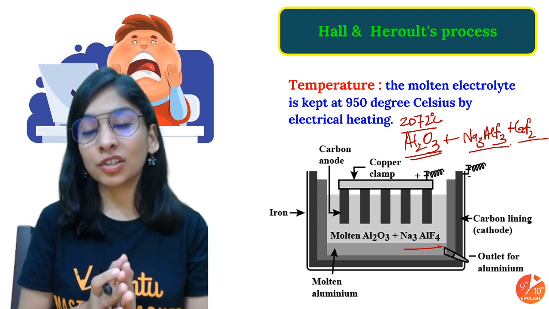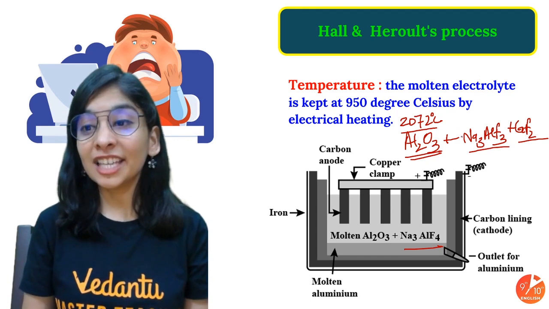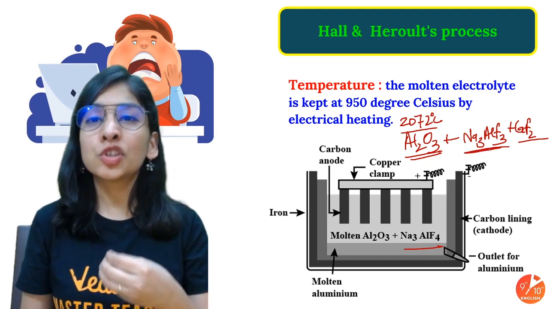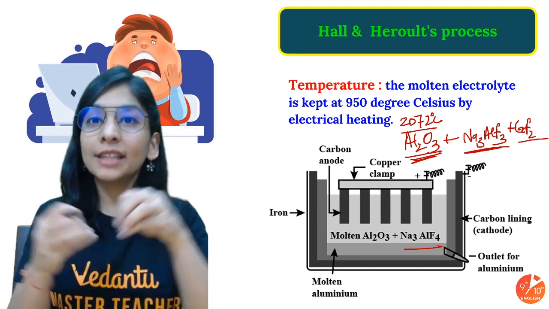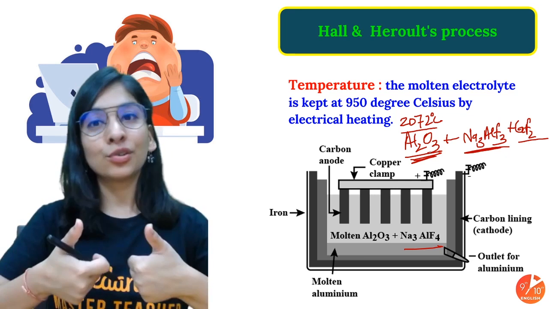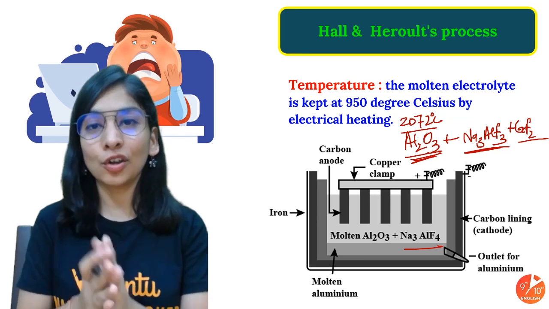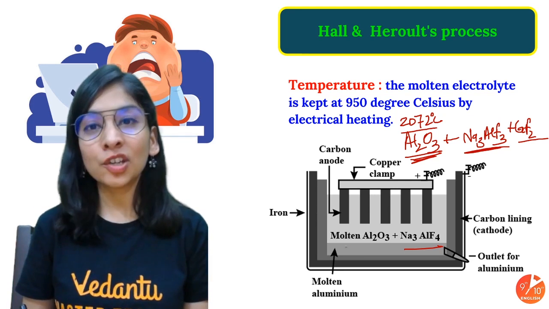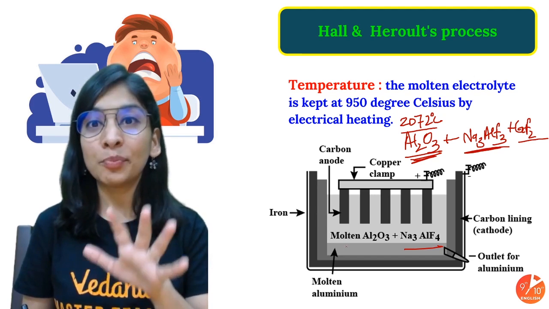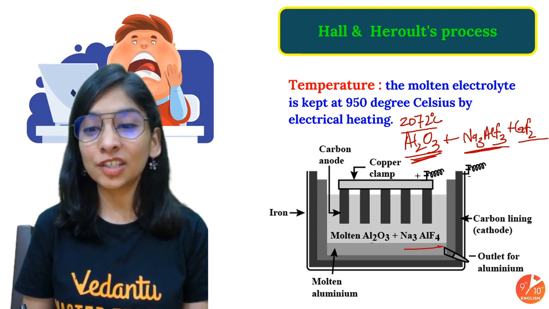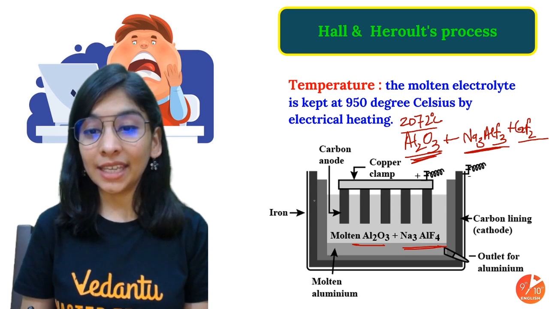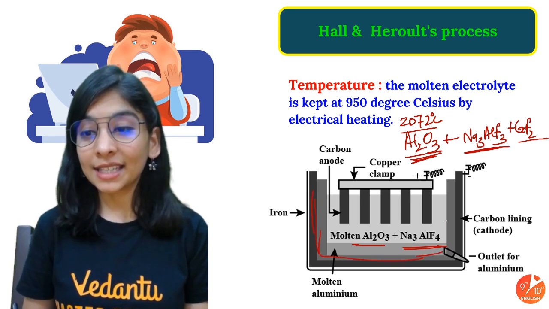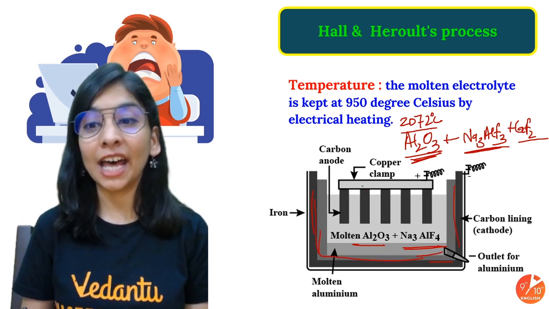That's a good thing, and this also acts as a solvent, so that aluminium oxide can be easily dissolved and converted into ions. So thumbs up, they thought in the right way. We have preheated this mixture to around 950 degrees Celsius, aluminium oxide with our cryolite, and then the carbon lining, that's the cathode, and then we have the anode.